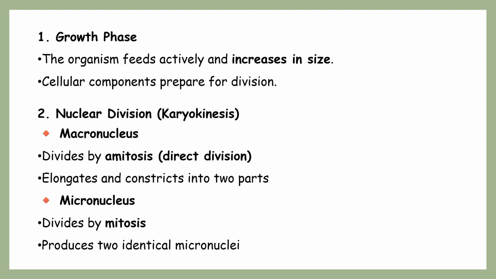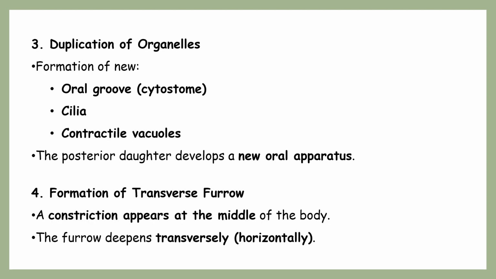So now let's talk about that. First we will start with the macronucleus. The macronucleus divides by the amitosis process, but the micronucleus divides by the mitosis process. With the help of these, the karyokinesis is going to be over. Meanwhile, while the karyokinesis is happening, side by side the duplication of organelles is also going to happen, such as oral grooves, cilia, contractile vacuoles, and development of a new oral aperture. All these things are going to happen side by side.